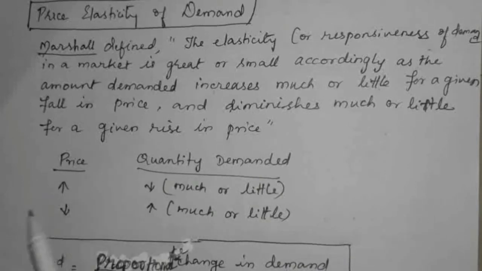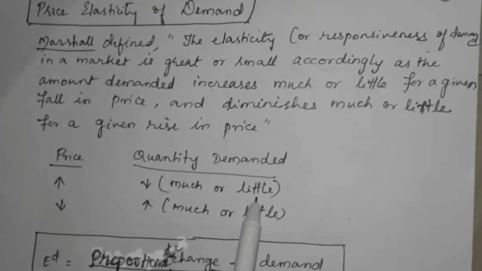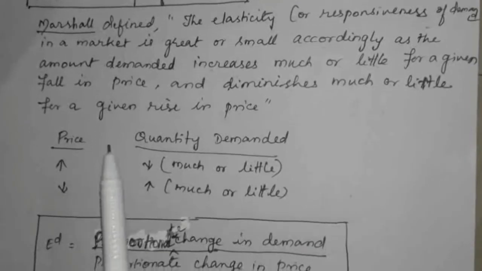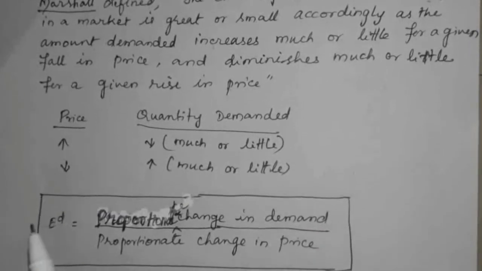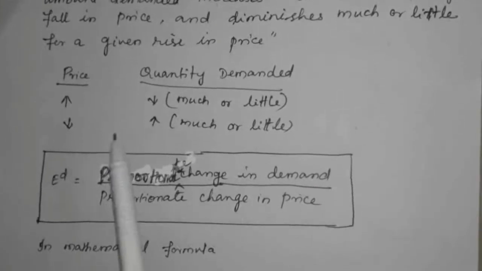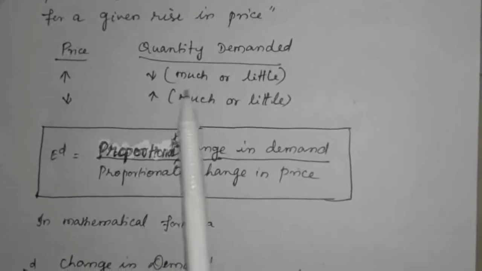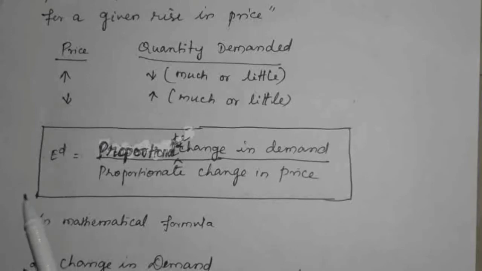That is, if the price of a commodity increases, the quantity demanded comes down, reduced much or little, not the exact amount, and vice versa, when we follow the ceteris paribus assumption. That is elasticity of demand.